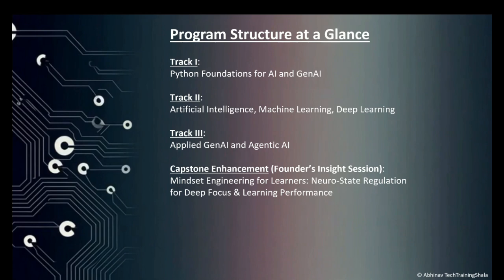This is the program structure at a glance. So it will go through various tracks. Track 1 is about Python foundations for AI and Gen AI. Track 2 is artificial intelligence, machine learning, deep learning. Track 3 is about applied Gen AI and agentic AI. Then we have capstone enhancement, that is the founder's insight session. So it's mindset engineering for learners, where neuro state regulation for deep focus and learning performance is taught.